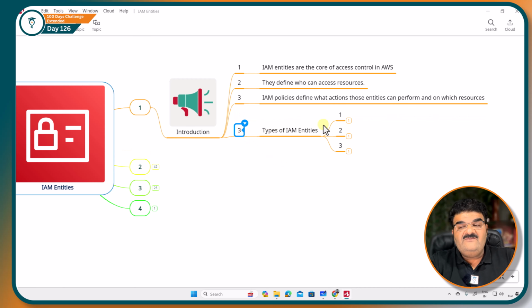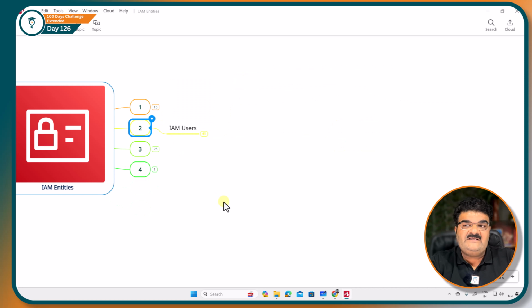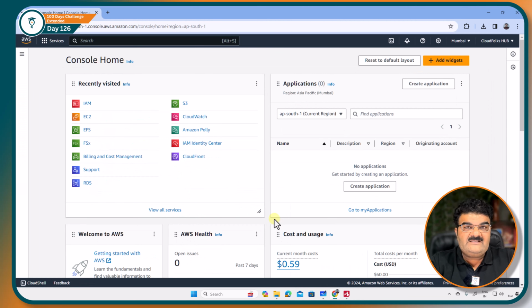In AWS, we have mainly three identities: user, group, and role. We are going to discuss all of these three, but let's start with the first identity known as IAM user. If you go to the AWS console, right now I am logged in as a root user. I am right now the king of this particular account, so I have full access to all the resources, because in AWS, root is the main user who created this AWS account, and this user has unrestricted permission.